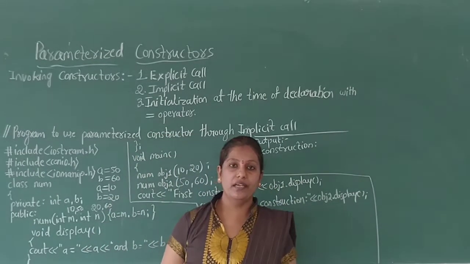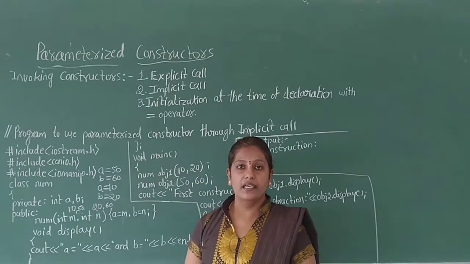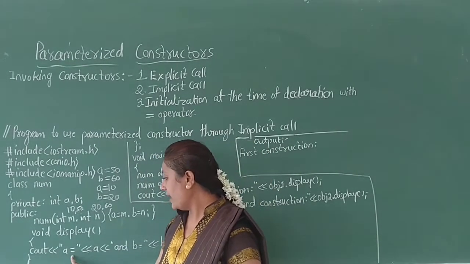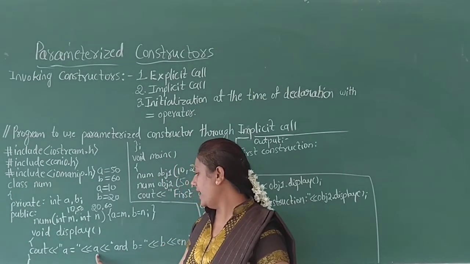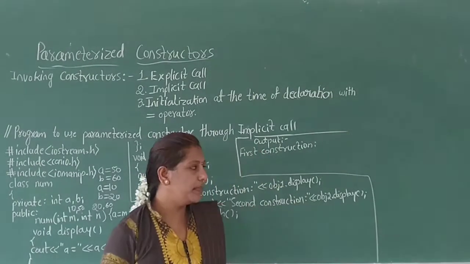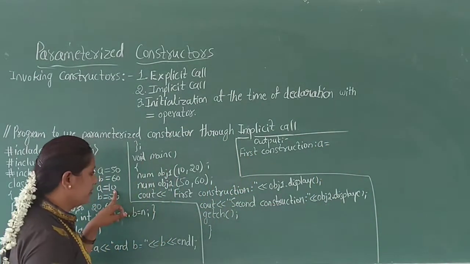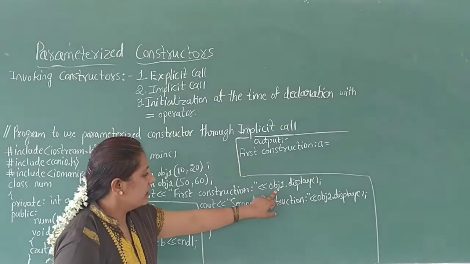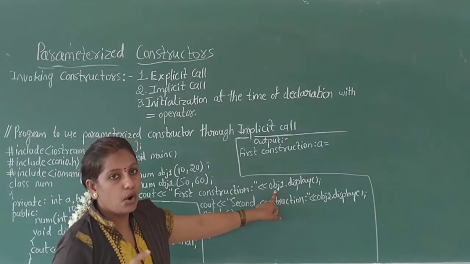Then the control statement connects to the member function display, where it is defined and declared in the class, and executes the following statement: cout a is equal to a and b is equal to b. a value is 10, because here the display function is called using the first object, that is obj1.